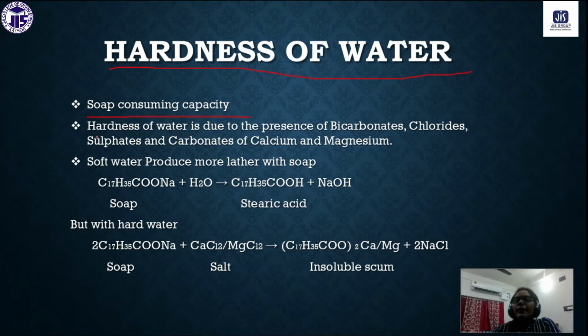Now, why is the water showing hardness? What are the compounds responsible for causing the hardness of water? Hardness of water is generally due to the presence of bicarbonates, chlorides, sulfates and carbonates of calcium and magnesium. Generally calcium and magnesium salts, bicarbonate, chloride, sulfates, carbonates are the compounds responsible for the hard nature of the water.